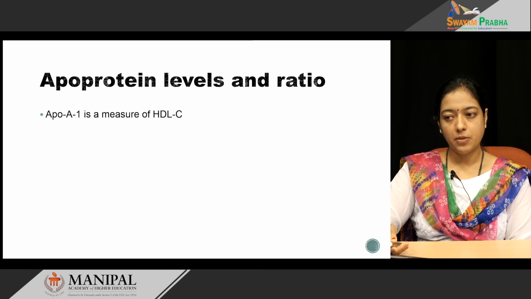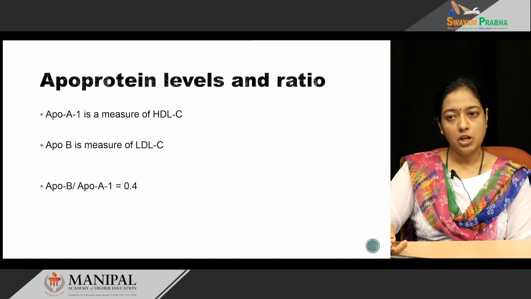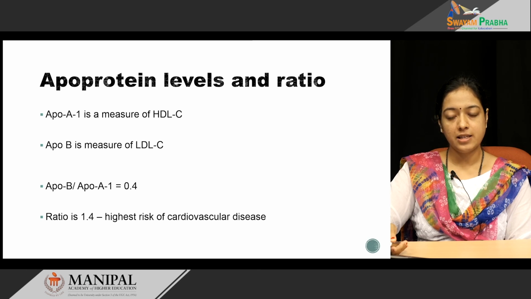Apolipoprotein A1 is a measure of HDL cholesterol, which is called a good cholesterol, and ApoB is a measure of LDL cholesterol, which is a bad cholesterol. The ratio of ApoB to ApoA1 should be 0.4. If the ratio increases to 1.4, the risk of developing cardiovascular disease also increases.